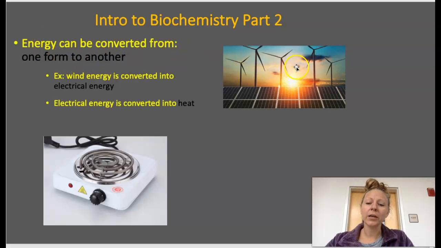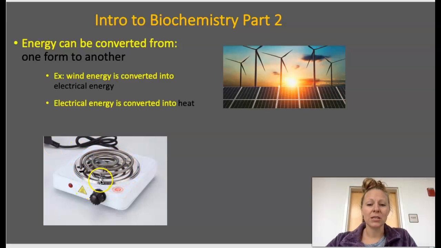And so energy can be converted from one form to another. So if we look here, we can take wind energy that's going to turn this turbine. So that is going to be converting wind energy into kinetic energy that's turning this turbine. That turbine moving is going to be converted into electricity. So we look at this heating pan here, and that electricity is going to allow for this to warm up.